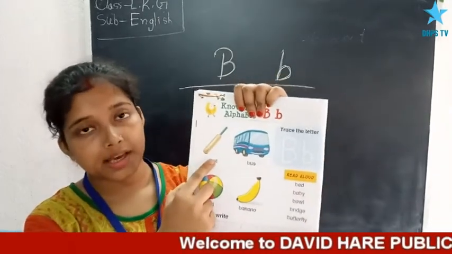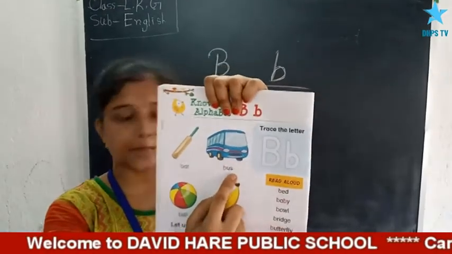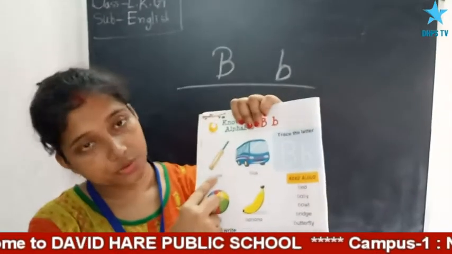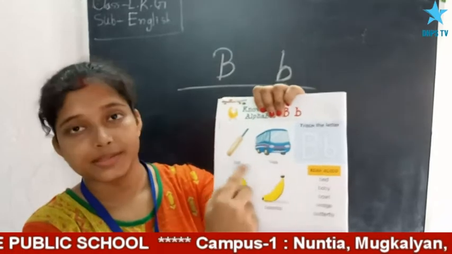Bat, B-A-T, bat. Bus, B-U-S, bus. So these two words start with B.